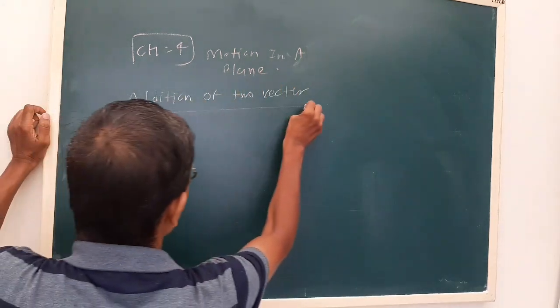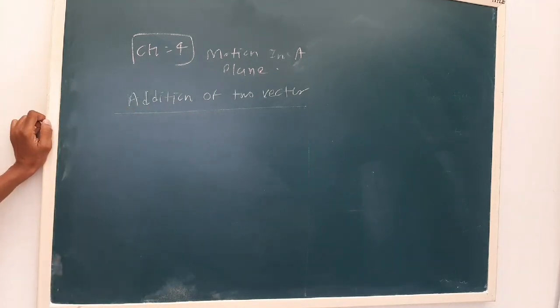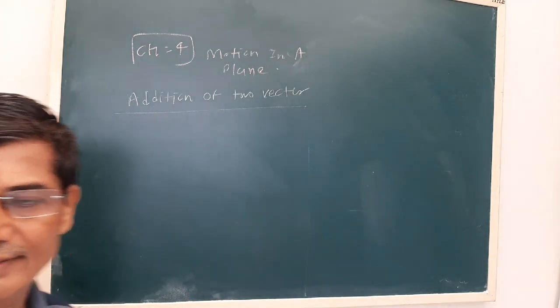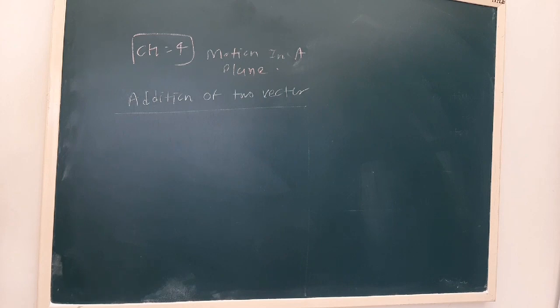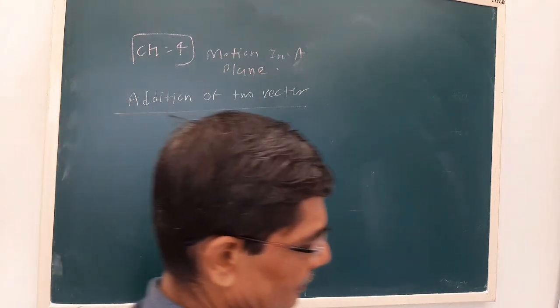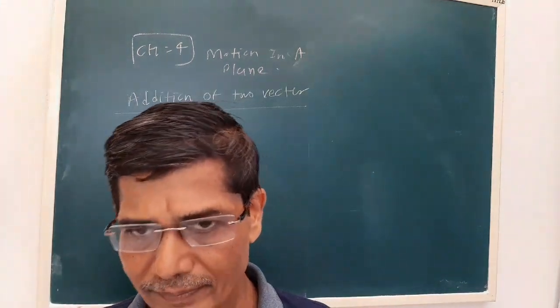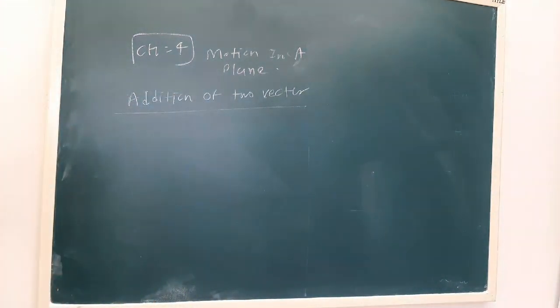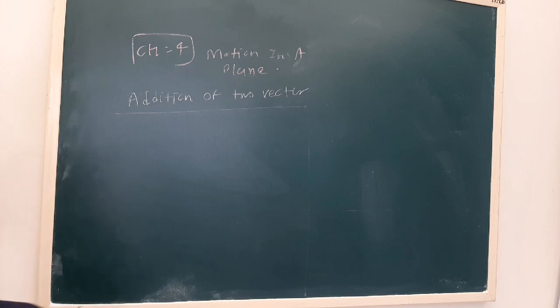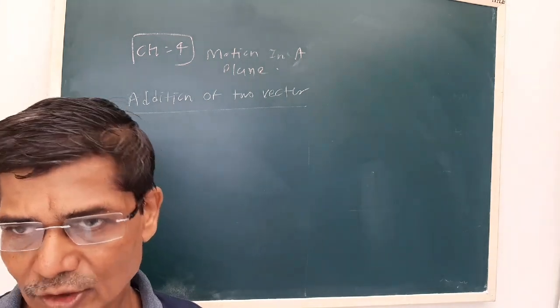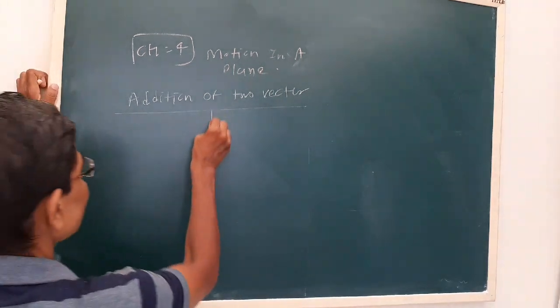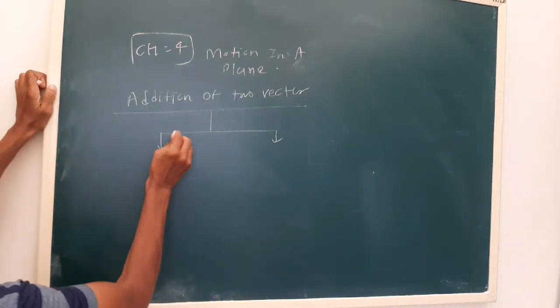Okay, now see, for addition of 2 vectors, we have graphical methods, which can be drawn on the graph and we can obtain it graphically. And second is an analytical method that will involve some equation or formula. So broadly, two types.